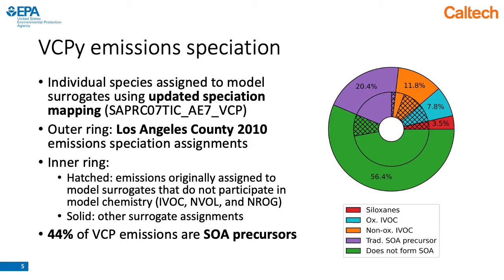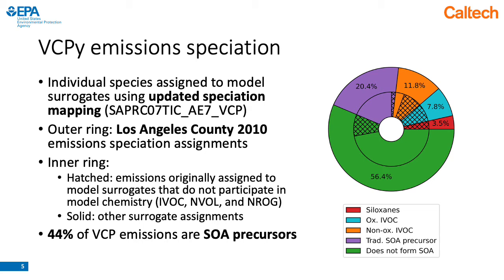Our next task was to create a speciation profile that would assign the individual VCP species from VCPy into the model surrogates. And the mass of those emissions in LA County in 2010 are shown in the outer ring on the right.